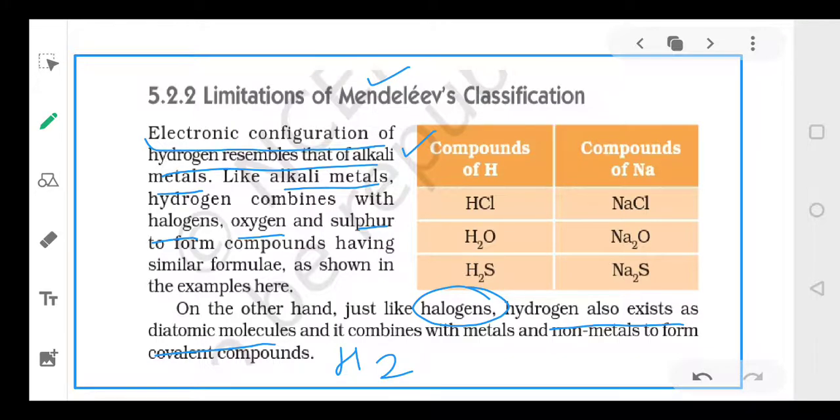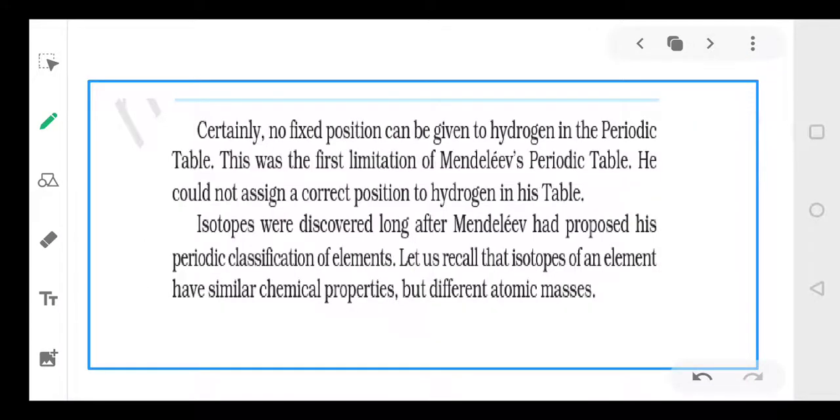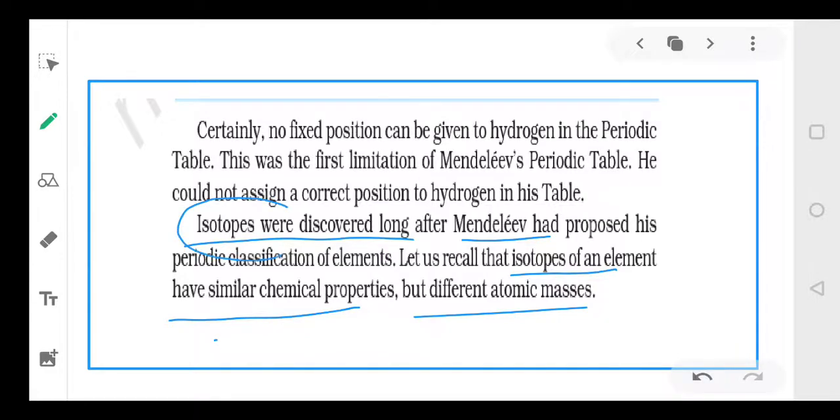This was one drawback. Second is isotopes. Mendeleev did not explain the position of isotopes. We know isotopes are the elements that have similar chemical properties but different atomic masses. And since the table was based on the atomic mass, he did not explain where the isotopes must be placed.